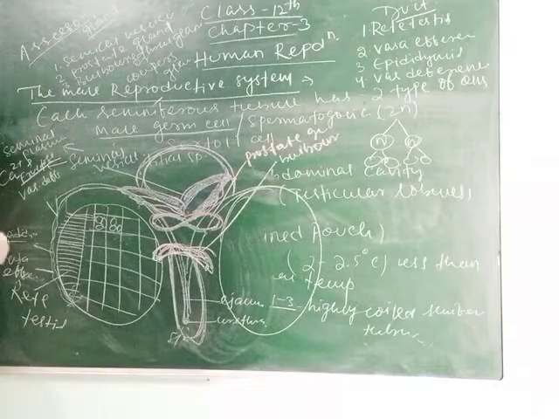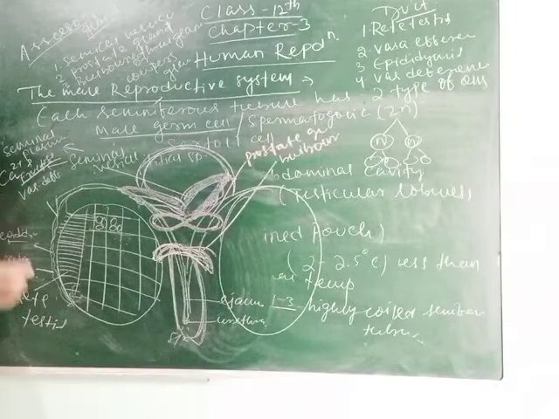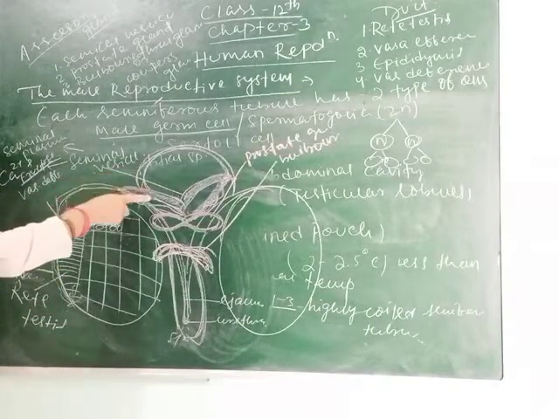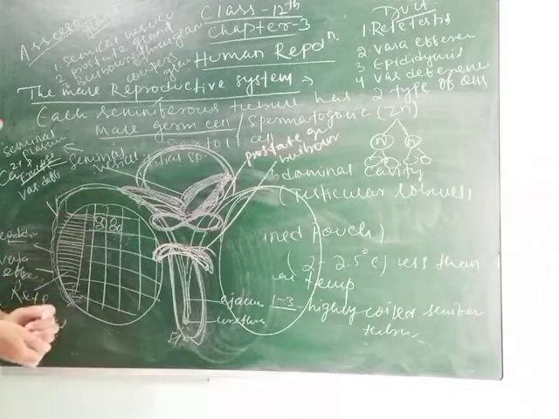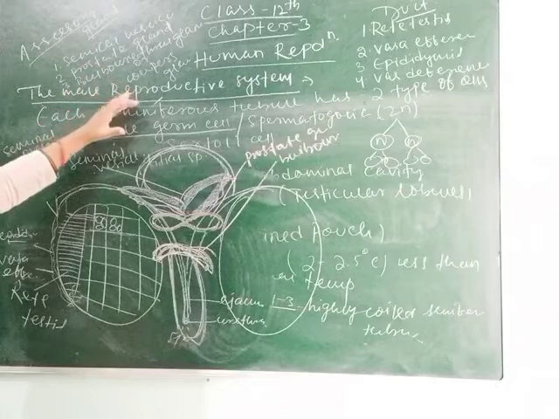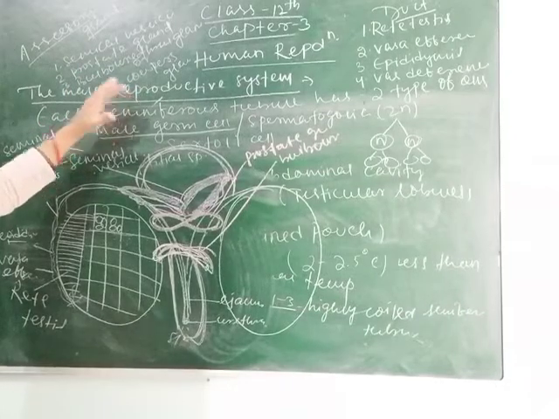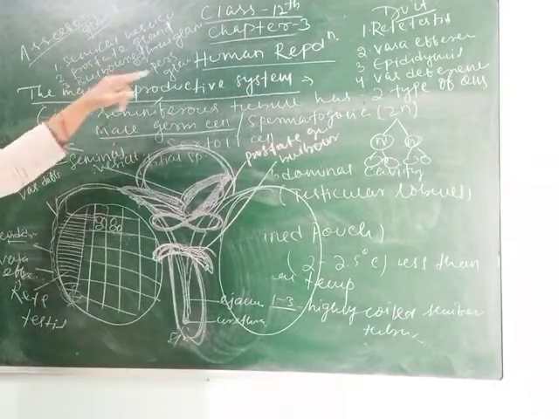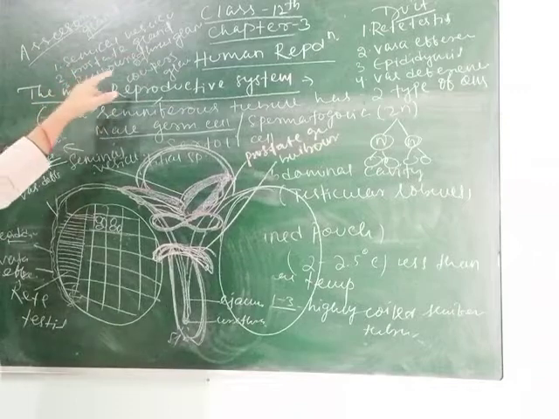So here you have to remember the function of the different types of glands. Again I am repeating. This is the male reproductive system. It consists of a pair of testes, then accessory ducts and accessory glands.